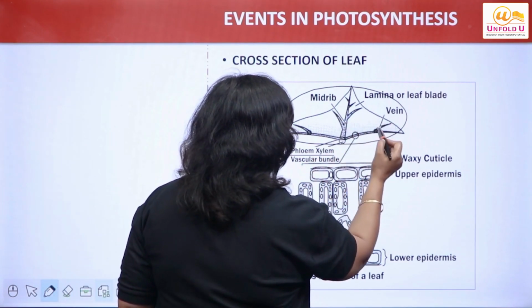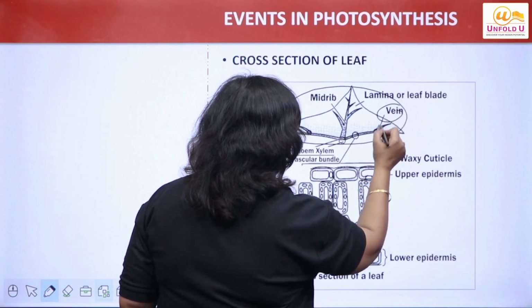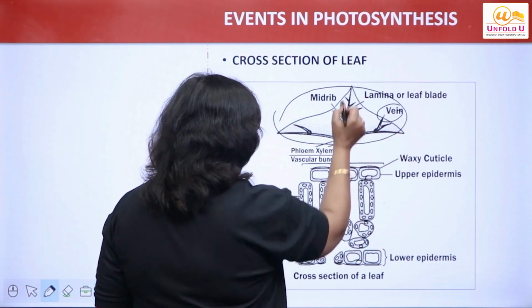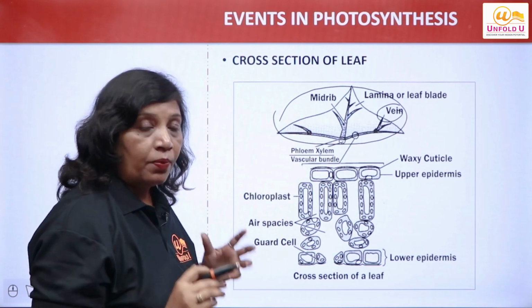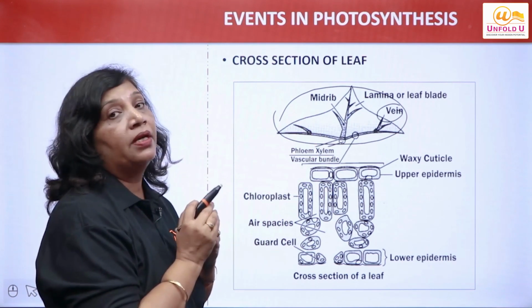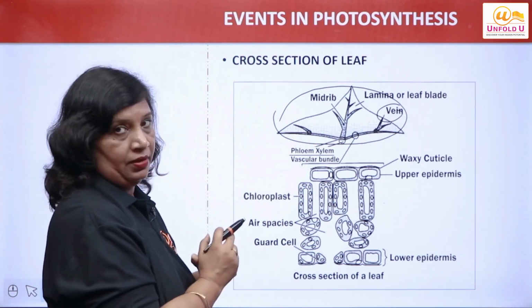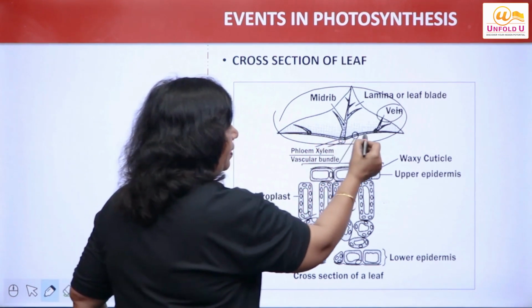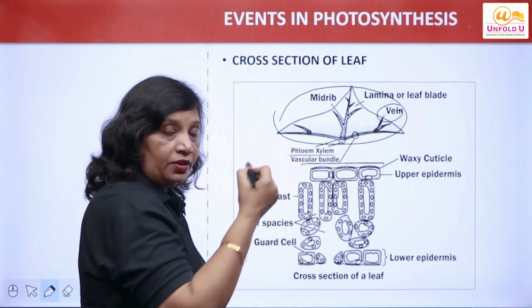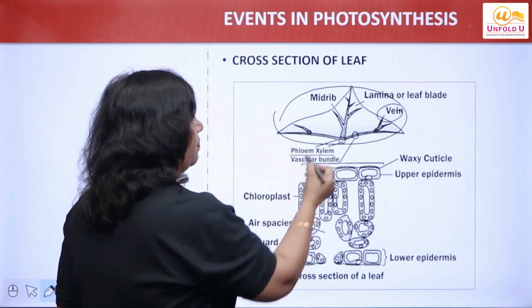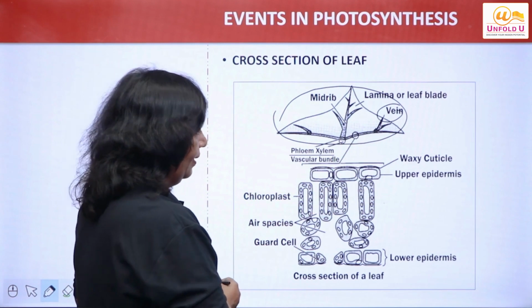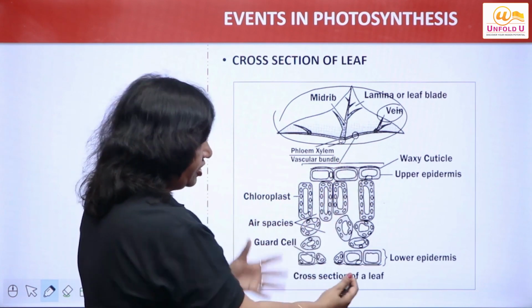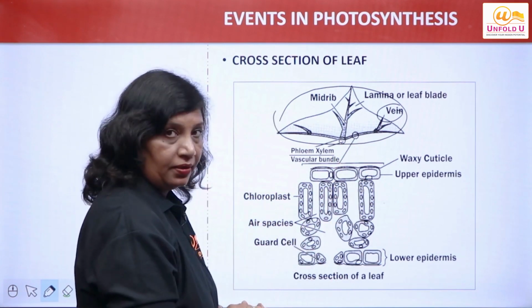This is the lamina, this is the vein, this is the vein, and this is the midrib. Now veins and midrib are the points through which the water and minerals move inside the leaf. What do veins and midrib do? They basically transport water and food substances to the different parts of the leaf. Now this is the cross section of this part elaborated, right?